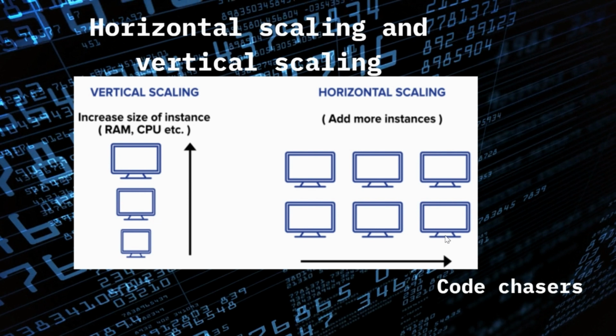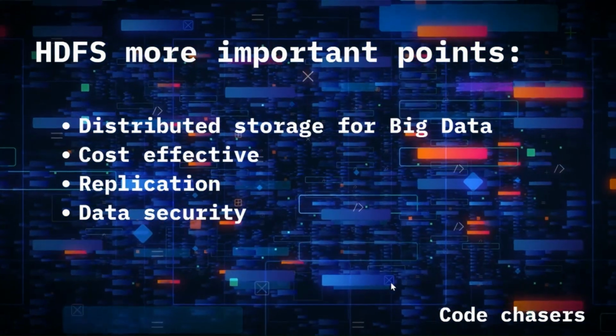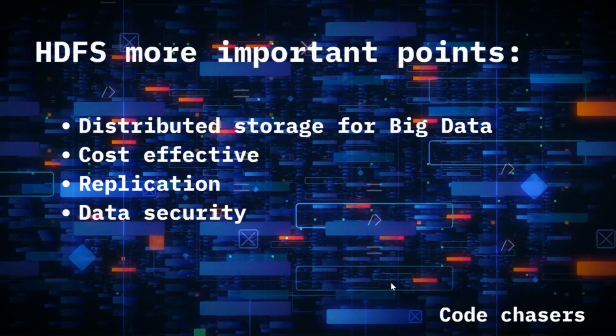To see more clearly what is an instance and what is a data node, we will see it in the next upcoming video, that is Hadoop cluster and HDFS architecture in detail. To move forward in HDFS, we will take the important points of HDFS here. Distributed storage for big data. HDFS follows distributed computing. We already have discussed the importance of distributed computing. So HDFS follows that distributed computing, which makes HDFS store big data with ease.